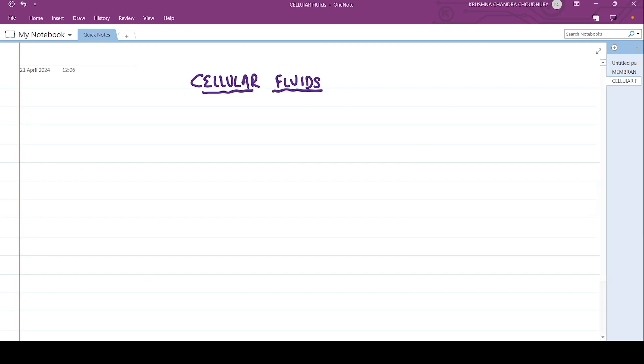Welcome back everyone. Today we are going to discuss this important topic of physiology, that is cellular fluids. It's a very important topic, a very short topic also, nothing much to discuss, but very important in physiology. Let's go. So let's start with this compound, water.